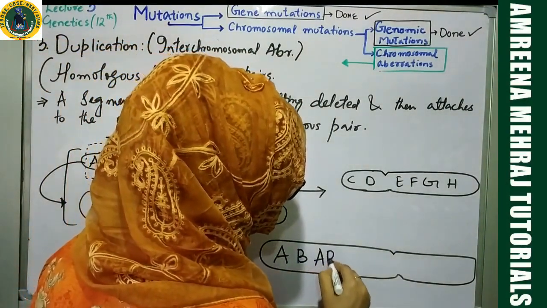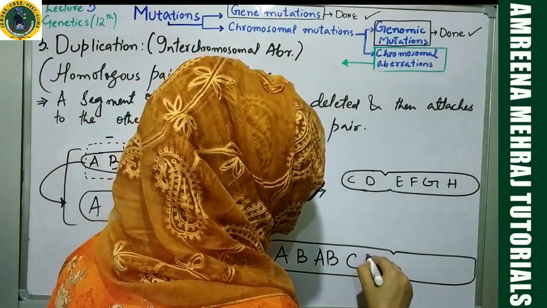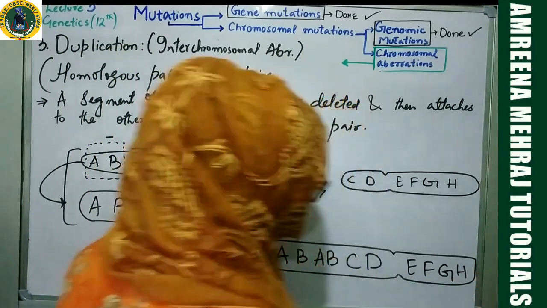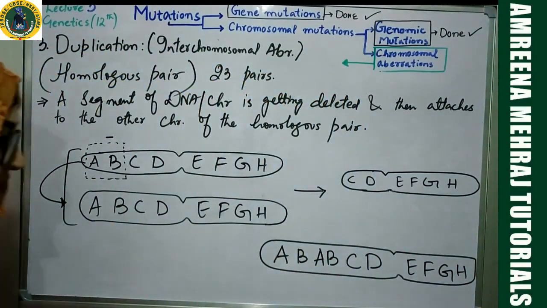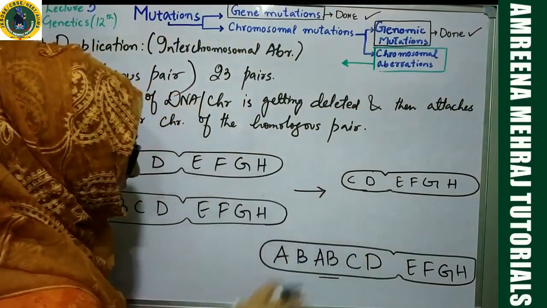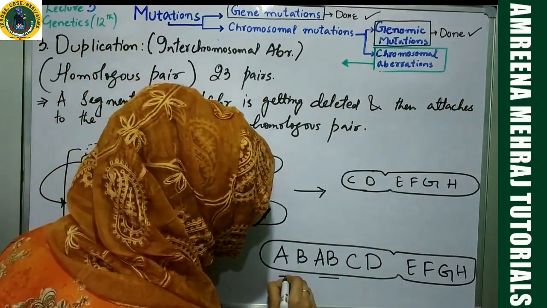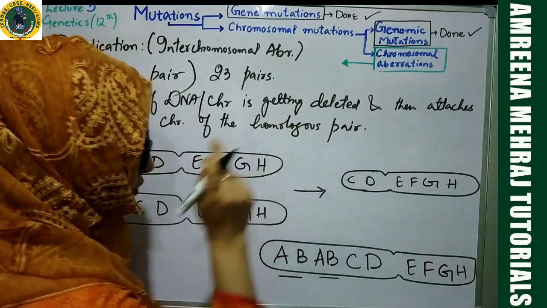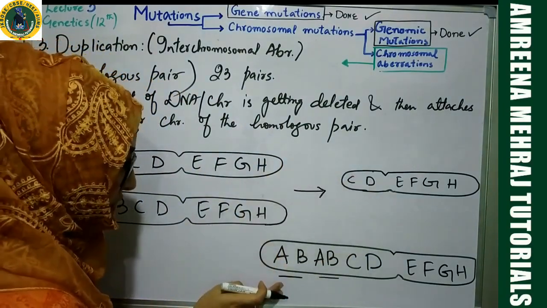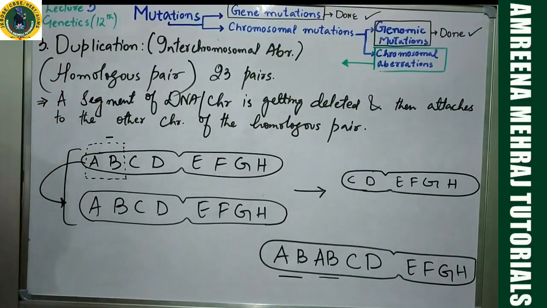A, B, then you have C, D, then you have E, F, G, H. What has happened in this case? Observe. This was the original chromosome, original gene which was present in this chromosome, and this is the region which actually belonged to the other member of the homologous pair, but it has now shifted to this particular chromosome.